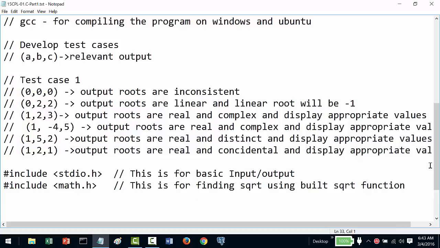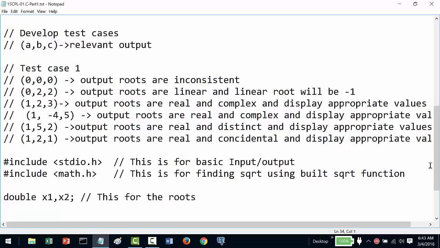Then our roots will be double x1, x2. This is for the roots. Because my values will be real numbers, I'll use double. I can also use float, it doesn't matter, but in this case I'll use double. Then we need the values of a, b, c, which I'll also take as double.